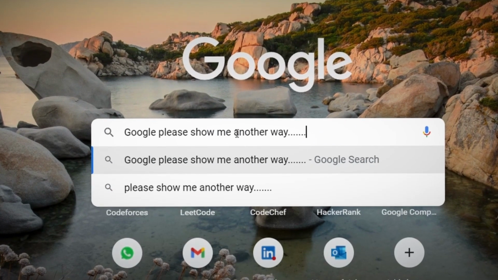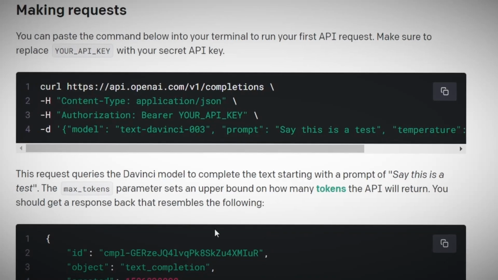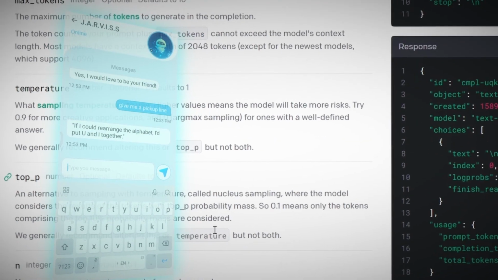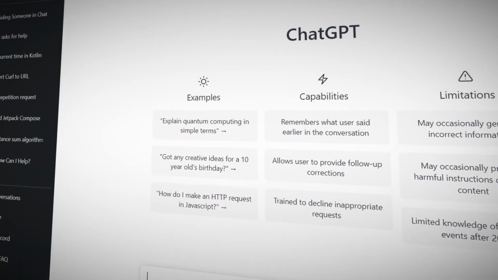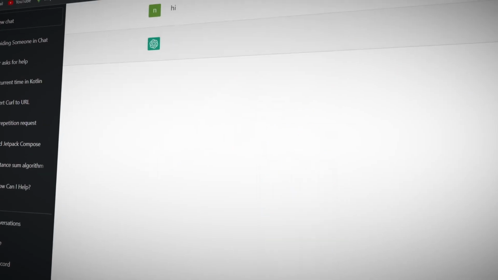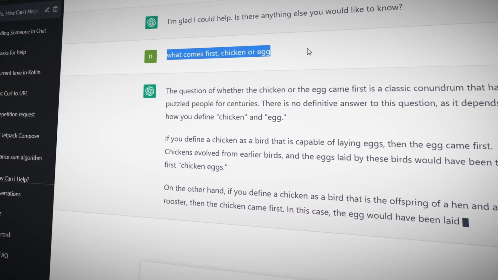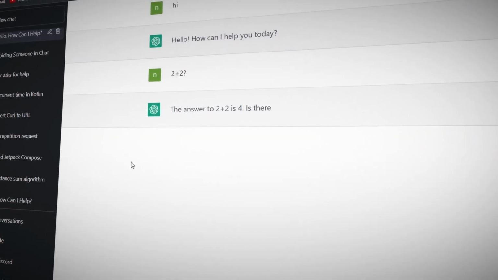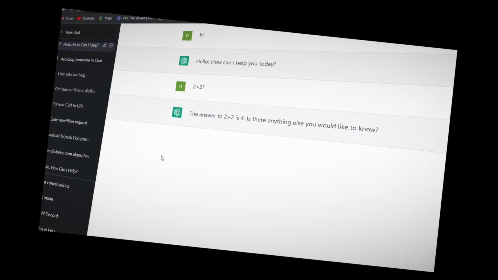So we need to find another way, and luckily for us, OpenAI has APIs to create our own AI applications. So I can create my own AI friend and then I can just chat with him to improve my chatting skills. OpenAI is the company that created ChatGPT. If you are living under a rock and somehow don't know what ChatGPT is, it's an AI-based chatting application which will answer all the questions that you have. It can even answer what's 2 plus 2 in seconds. Come on bro, it takes hours for me to identify the answer for that.